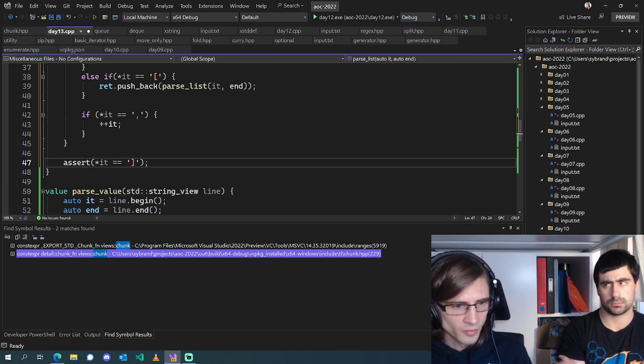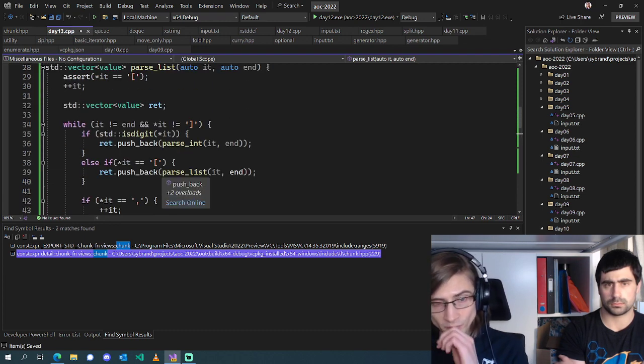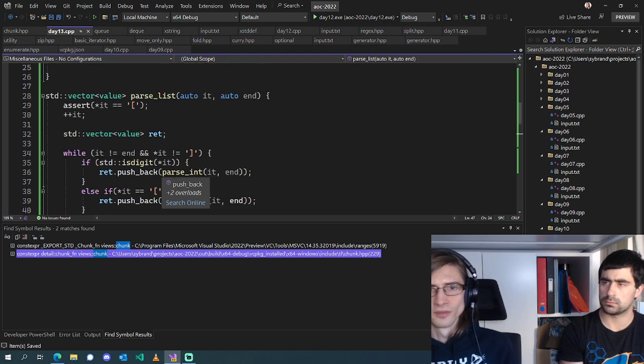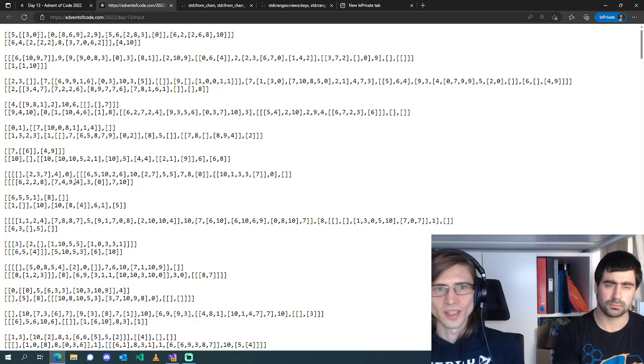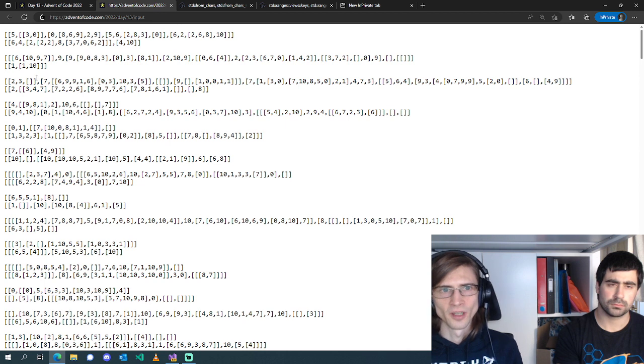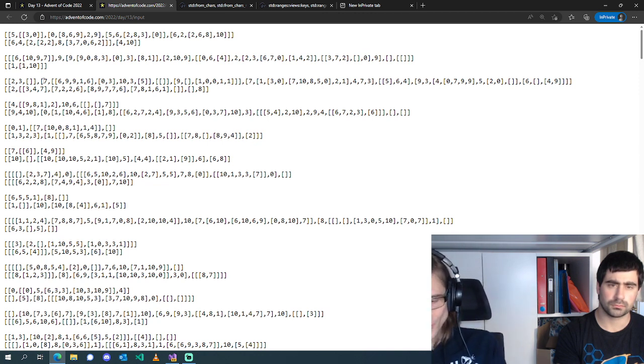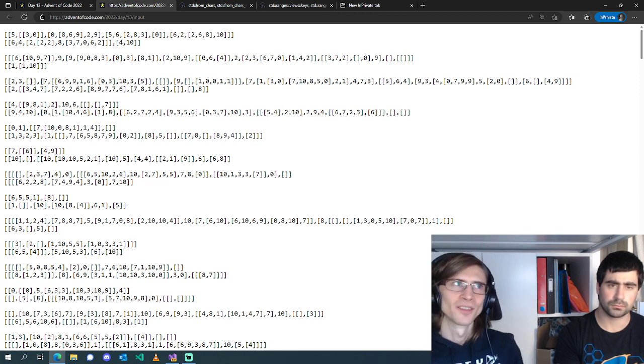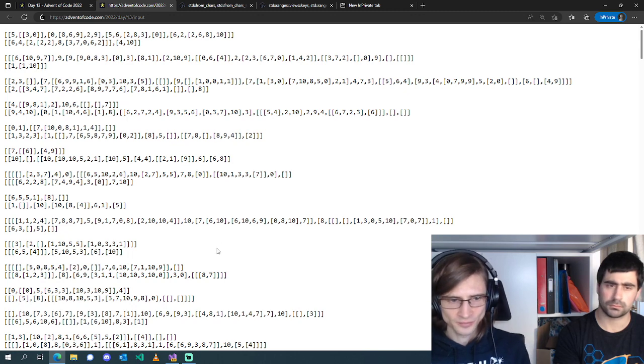Wonder what made you think variant here. What made us think variant here is because this is dynamically typed, basically. We've got a list, and each element of the list is either an integer or it's a list of either an integer or a list, and so on and so forth. Because we're in C++ and we have to have static types, we could do this with inheritance and all that stuff, or we could use std variant.